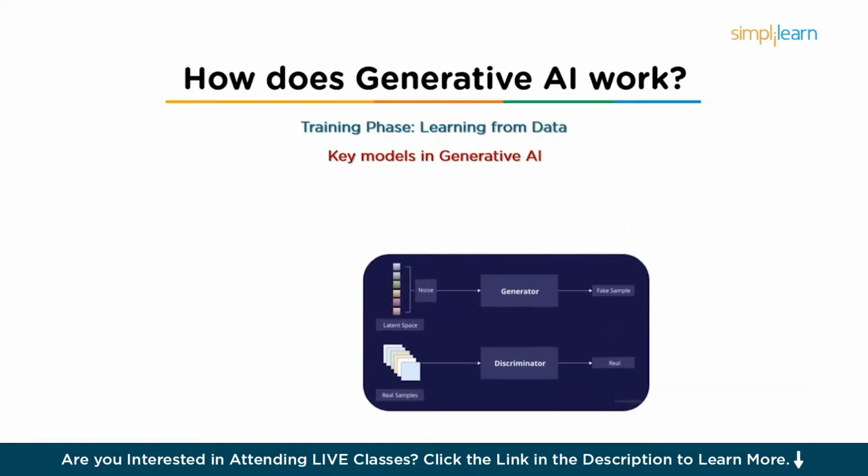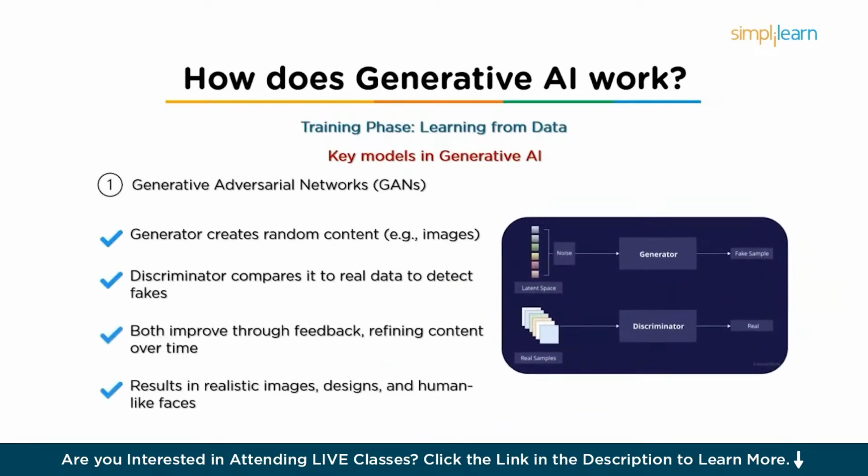So here's how it works. The generator starts by creating random content, for example, an image. It doesn't know what a real cat looks like at first, so it starts with something that could be completely random. And then comes the discriminator's part. The discriminator compares the generated content to real content from the training data, like some real image of a cat, and tries to figure out if the content is real or fake.